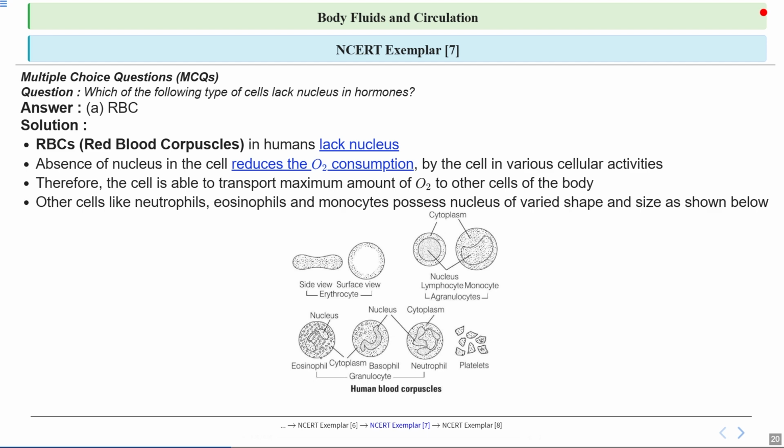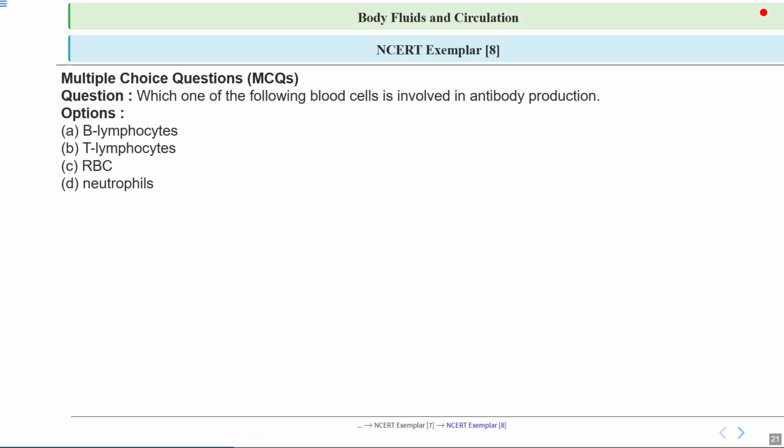The reason for this shape is the surface area. This shape provides a higher surface area, and this will help the RBC to carry more and more oxygen. How? Because it has hemoglobin pigment that can bind to oxygen, and the more hemoglobin pigment present inside the cell, the more oxygen it can bind. So that wraps up our explanation for this question. Remember that the lack of a nucleus in RBC is a special adaptation for oxygen transport. RBCs are important for transport of oxygen.